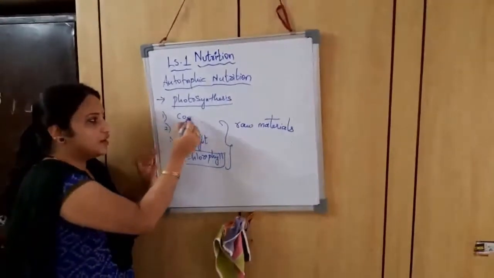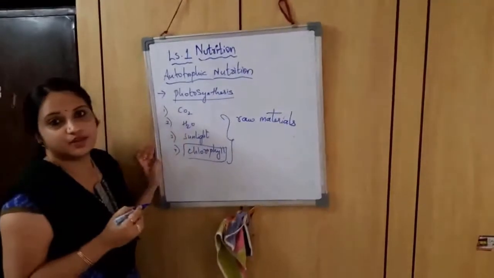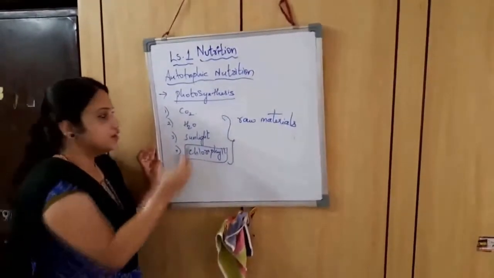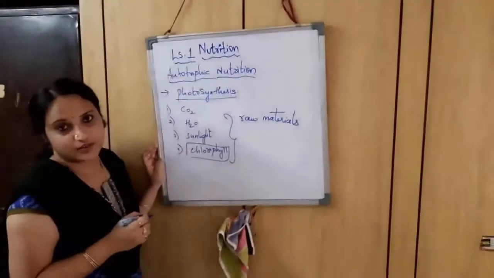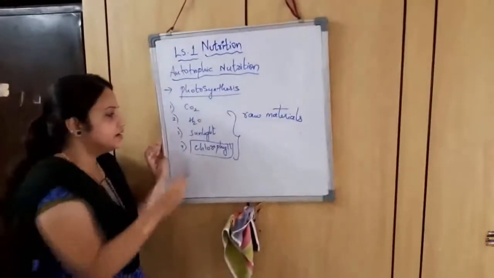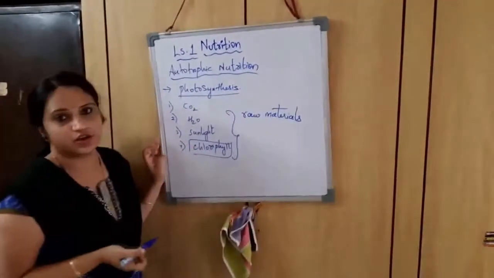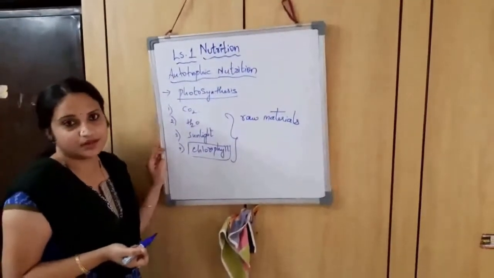Carbon dioxide from the atmosphere is taken up by the stomata present on the surface of the leaves. Water is absorbed by the roots of the plant, and sunlight is captured by pigment molecules called chlorophyll. What is a pigment?